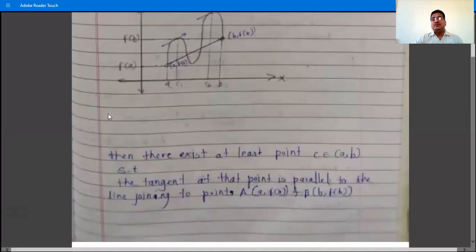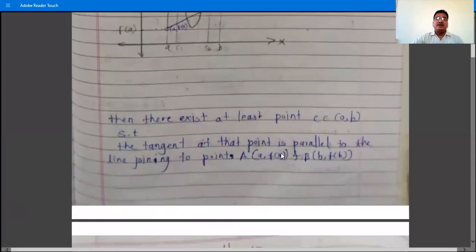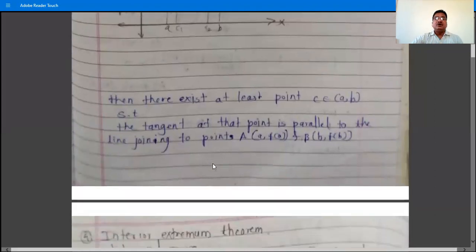So write the full statement: geometrically, Lagrange's mean value theorem says that if the function f is, number 1, continuous on the closed interval [a, b], number 2, differentiable on the open interval (a, b), then there exists at least one point c belonging to the open interval (a, b) such that the tangent at that point is parallel to the line joining the points A, f of A and B, f of B. Okay, so this is the